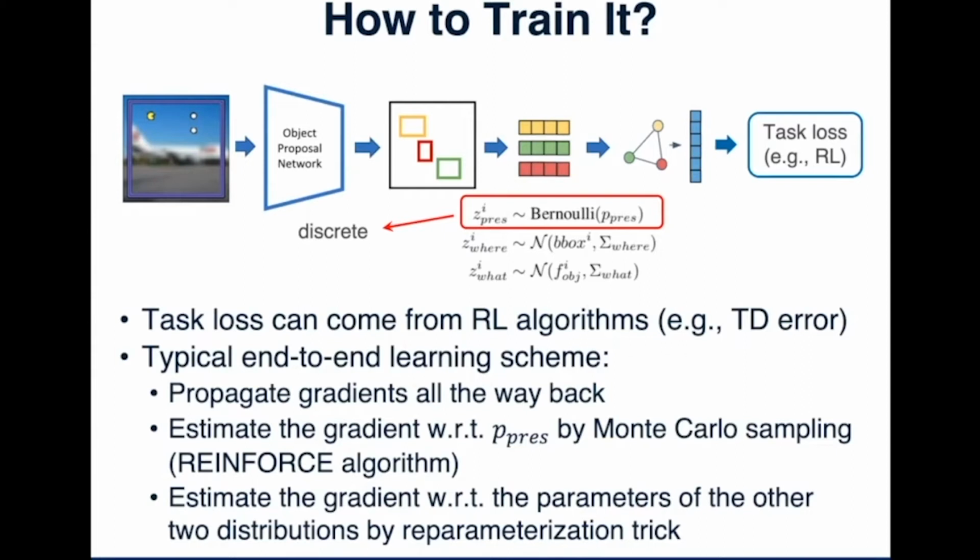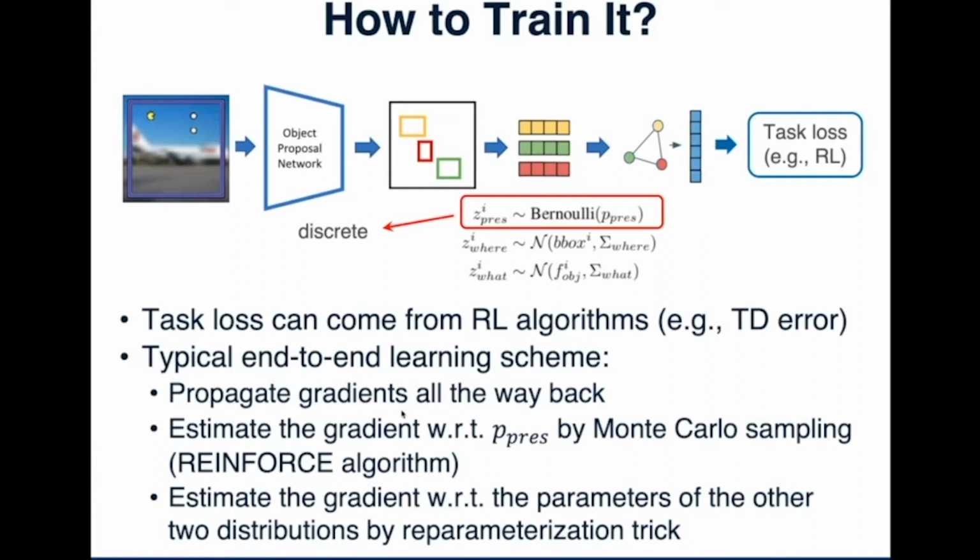So here you can see there is a task loss. The task loss can come from a reinforcement learning algorithm. For example, we use TD error in our experiment. This is the loss function in the DQN algorithm. And we train our model in a typical end-to-end learning fashion. That is, we need to propagate the gradients from the loss function all the way back to the network parameters.